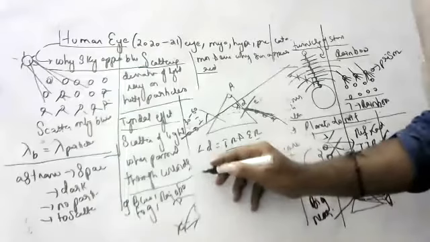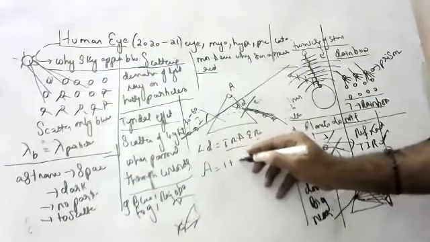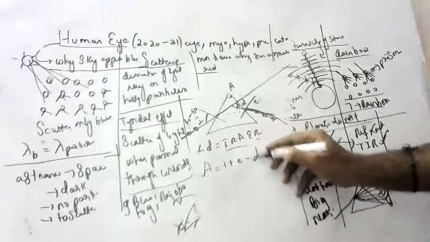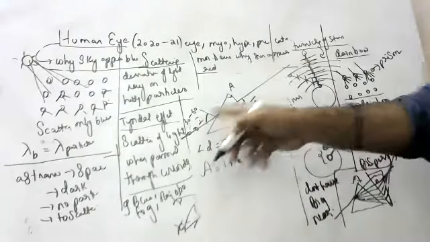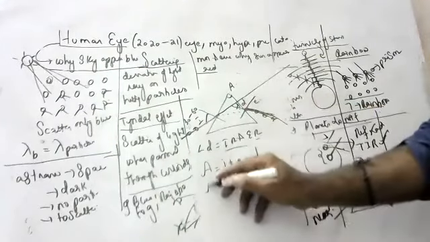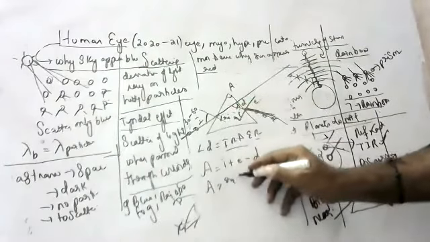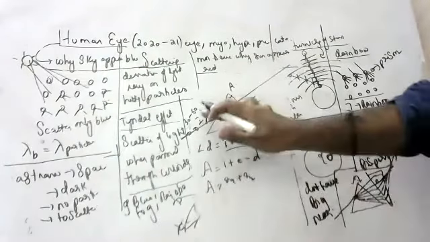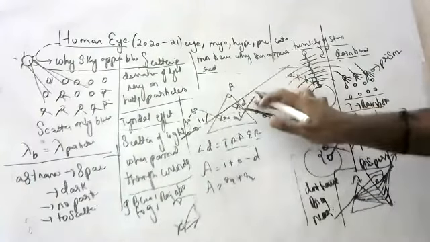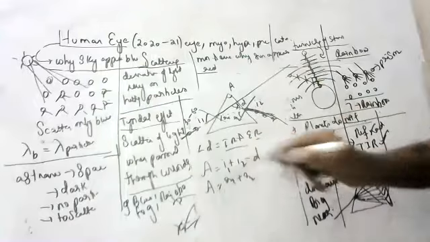Okay, children, and I also gave the formulas. If you remember, A is equal to I plus E minus D. What is the other formula? A is equal to R1 plus R2, where this is the first refraction and this is the second refraction. Many people will say this is I1 and this is I2, so we can write it as I1 plus I2 minus D.